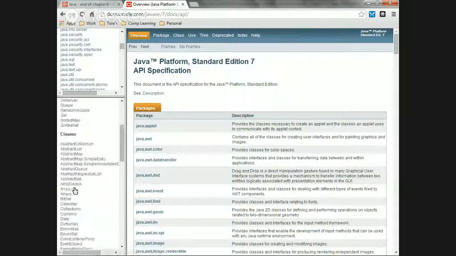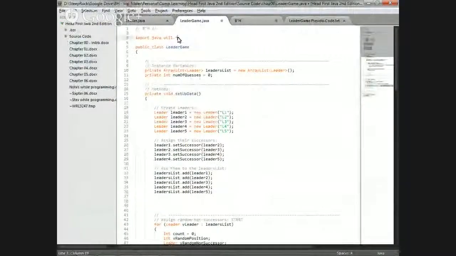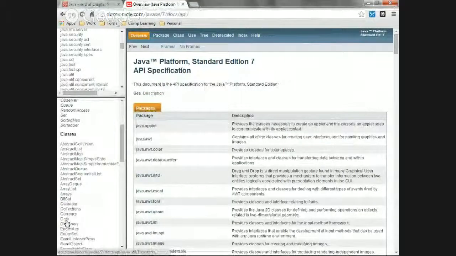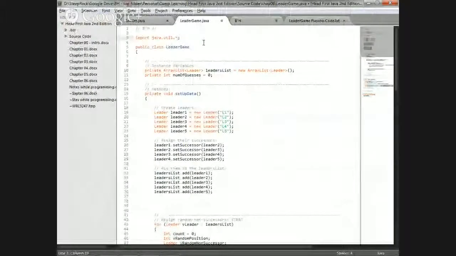We're just using the ArrayList. If I did .star, I can use ArrayList, I can use BitSet, I can use Date, whatever I want. But I don't want to bring everything in, so I'm just going to import it like this. It doesn't cost anything more, zero, nada. You can. If you're using a couple, just do it like this. Name it, because it is clear what you're using it for.